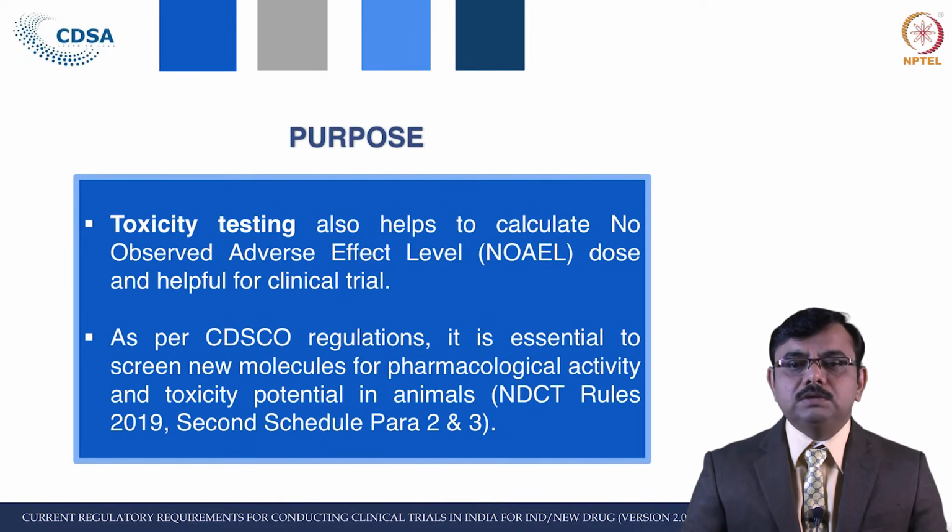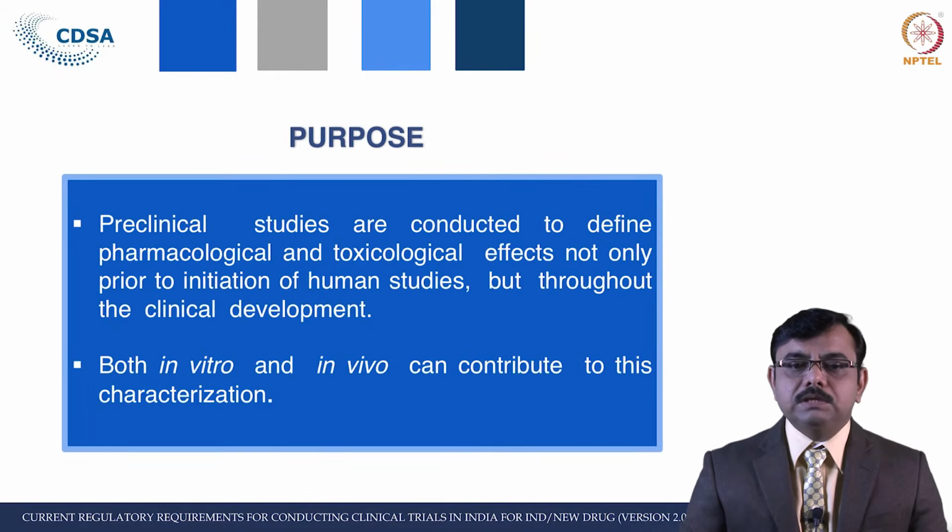As per the New Drug and Clinical Trial Rules 2019, it is mentioned in the Second Schedule, para 2 and 3, if you refer, where it is clearly mentioned that the preclinical studies are conducted to define pharmacological and toxicological effects not only prior to initiation of human studies but throughout the clinical development, and the data with respect to that is required to be submitted along with the application. Both in vitro and in vivo studies can contribute to this characterization.